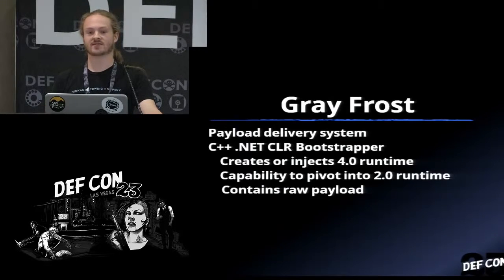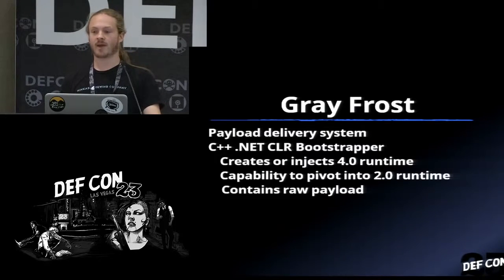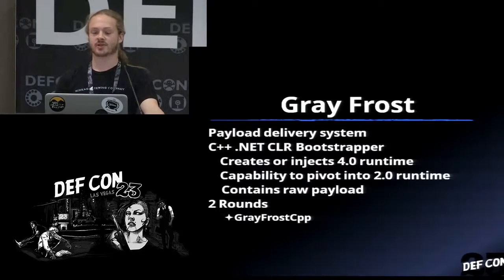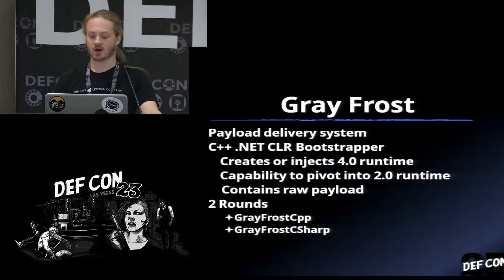This is what gives us the mechanism to not care about what our target application is actually running, and we can just insert an arbitrary payload like Gray Storm. Gray Frost is also going to contain the raw payload in a byte array. So once it goes through its bootstrapping process and it's in the proper version of the CLR, it's going to fire our payload's void main. And it does this in 2 rounds. The first round is essentially what I'm calling Gray Frost CPP. This is the DLL bootstrapping process. And then after that process finishes, we're running Gray Frost C#, which is inevitably going to fire our C# payload.